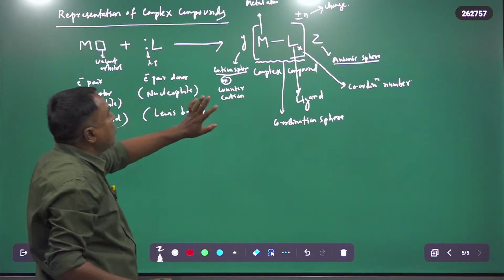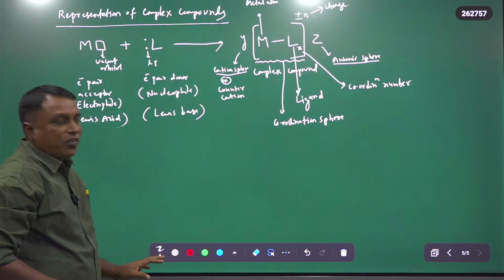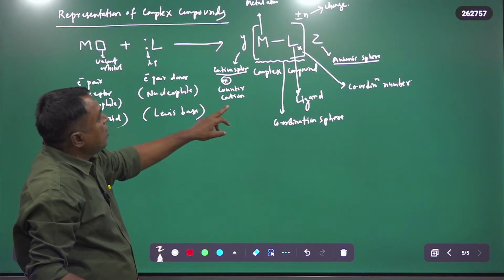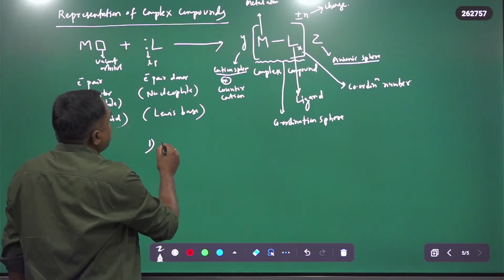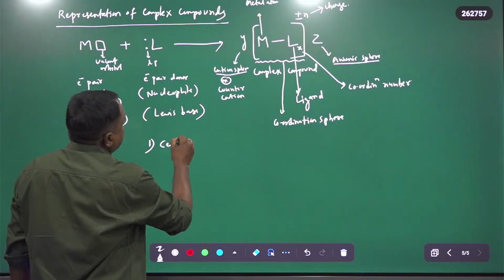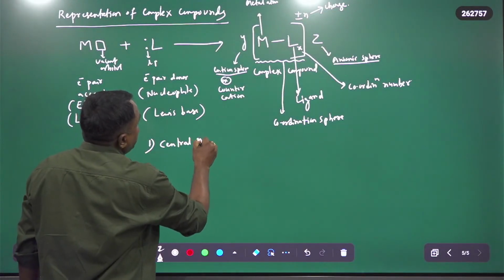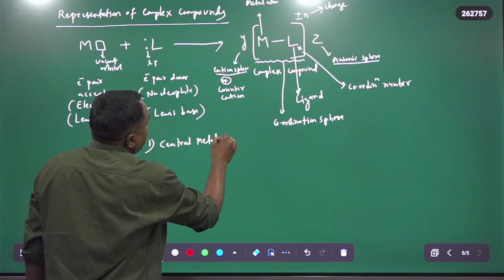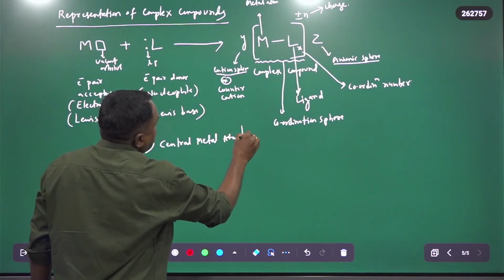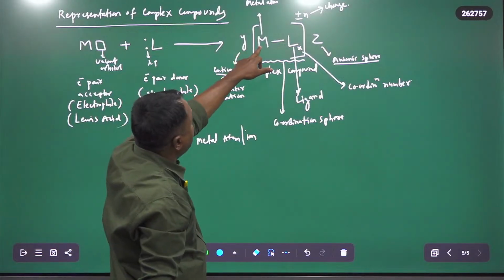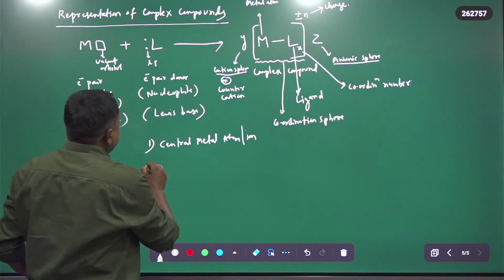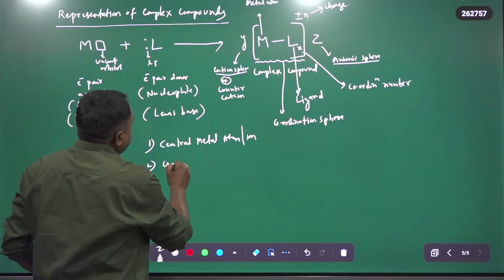So now we have various different terms. One is the central metal atom or ion. What is meant by this central metal atom or ion? The second is the coordination sphere.